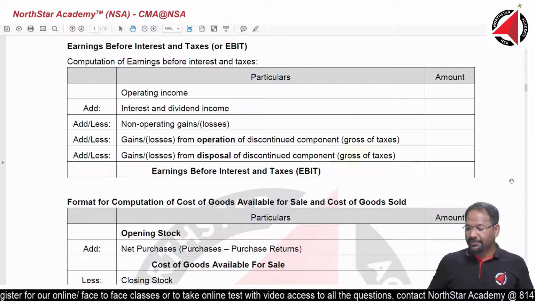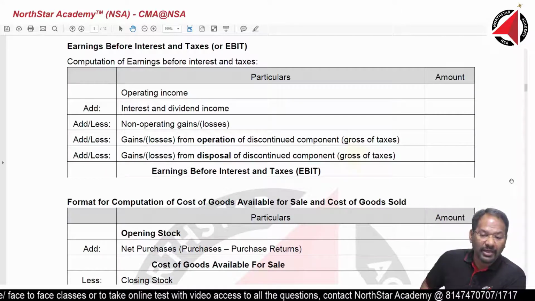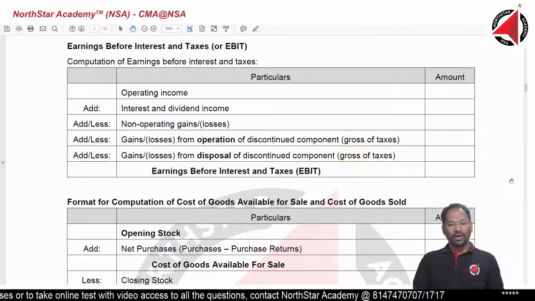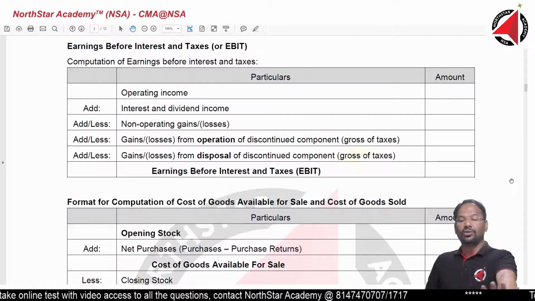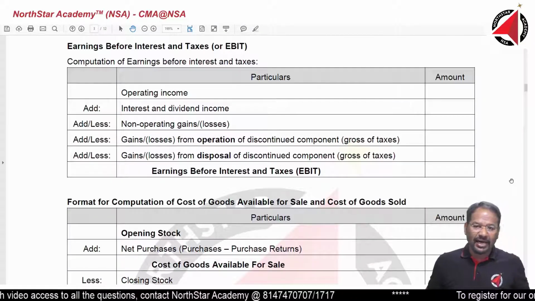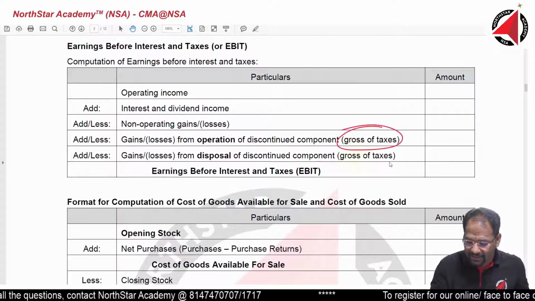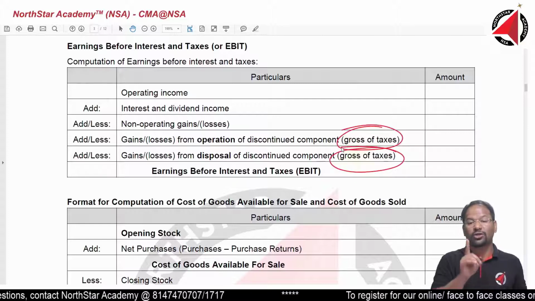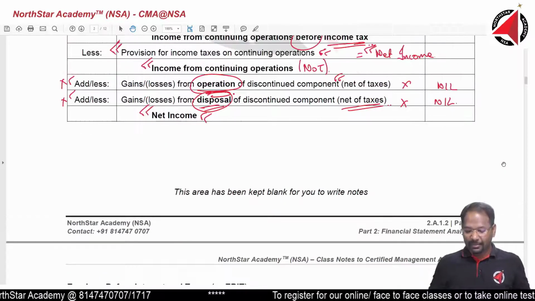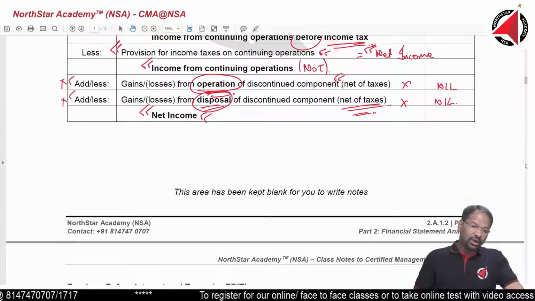And that is why it is called earnings before interest and taxes. Remember, two items will not come, interest and taxes will not come, and we call it earnings before interest and taxes. One very important point, these two items, when it is coming here, both will come gross of taxes. If you remember above, these two items were coming net of taxes. So there it is coming gross of taxes.